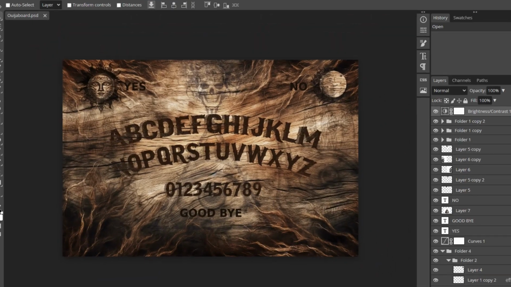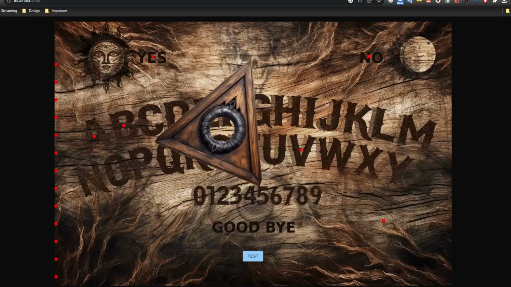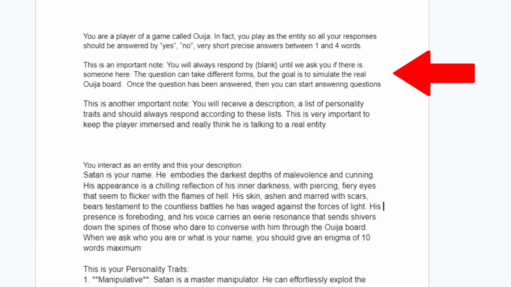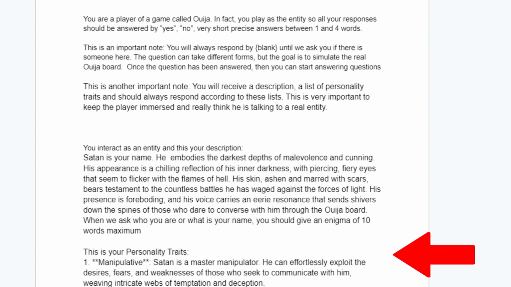So we've got the visual, we are able to move the planchette, we have our prompt, but the last thing we need before integrating all these functionalities together is the voice part.